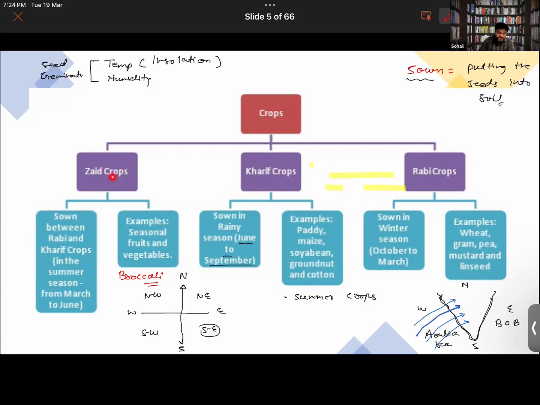So keep in mind that Zaid crops are those sown between the Rabi and the Kharif crops, meaning they are sown in the summer season from March to June. So that much is important for these crops. So they're also known as summer crops, right? No. We won't be calling them summer crops, because they are sown in the summer season. It's not like the whole duration is a summer season. Getting it now?